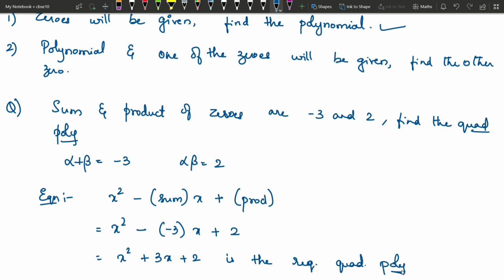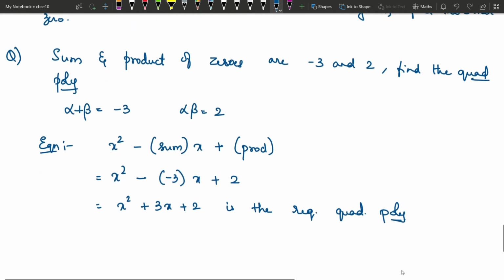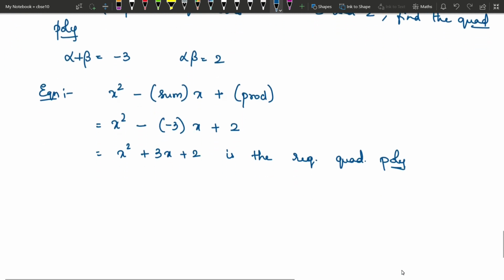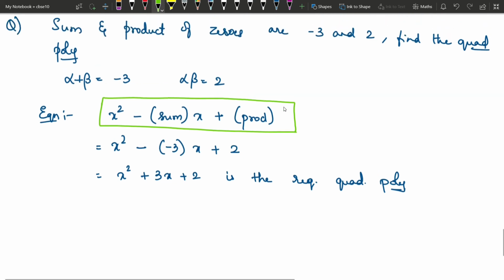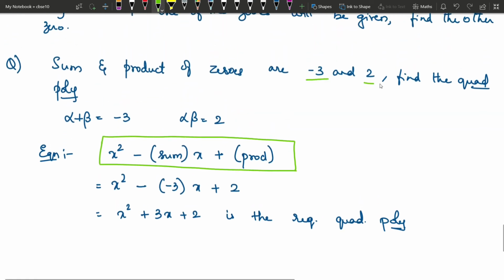Okay, so this is one type of question that will be asked, and using these results you will be able to solve it, and this is one important result that you might note. This is when they give you the zeros of a quadratic polynomial, you will be able to find the polynomial using this result, this formula. So you have to use x square minus sum of the zeros into x plus product of the zeros. In this particular question, they have directly given the sum and product.